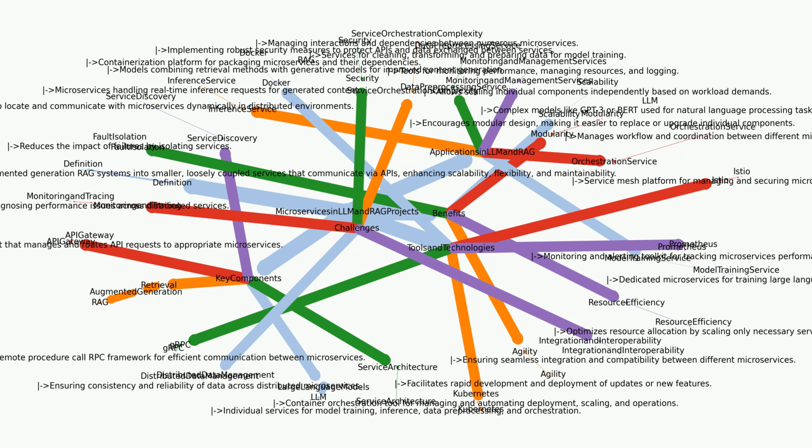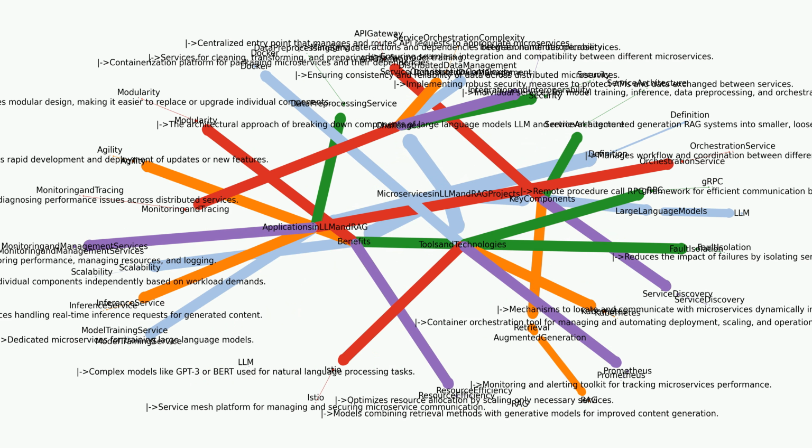Service architecture. Individual services for model training, inference, data preprocessing, and orchestration. API gateway. Centralized entry point that manages and routes API requests to appropriate microservices. Service discovery. Mechanisms to locate and communicate with microservices dynamically in distributed environments.